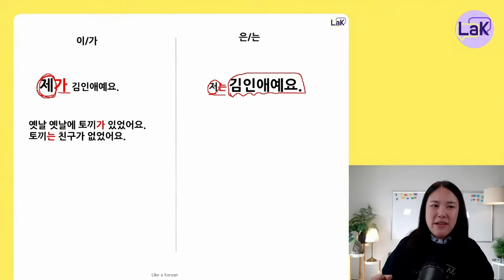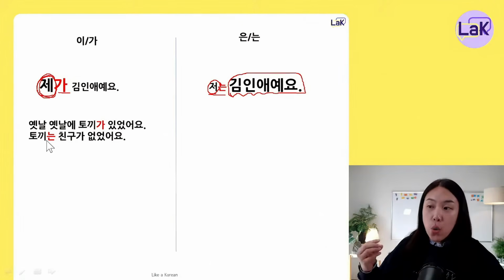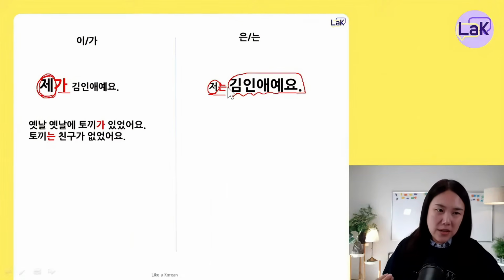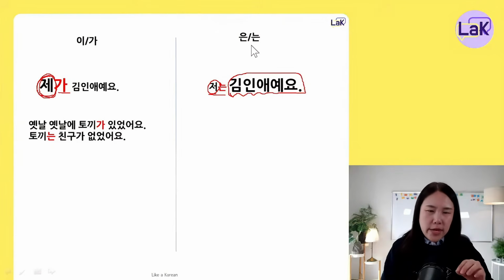Some people say the new information uses 가, the old information uses 는. But in this way, it can be a little confusing. So you can think 이가 is more emphasizing the subject and 은는 is more emphasizing the things behind the subject.